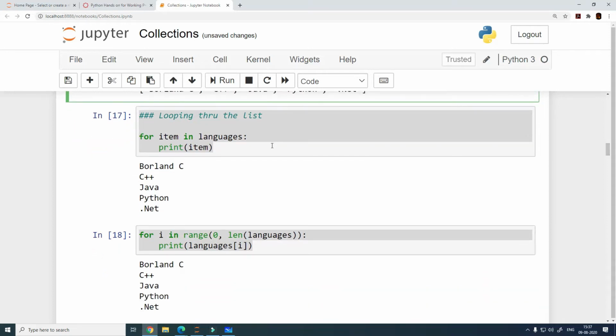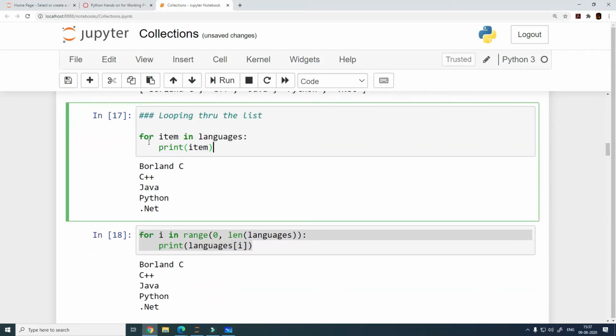Now looping through the list, right? We have seen this a couple of times earlier, but I put this example here as well. If you want to loop through the list, then you can use a for loop for this. This is going to be much simpler. So for item in languages, for all the items in the list, it is going to print the item.